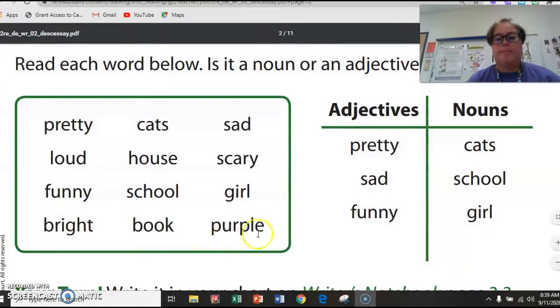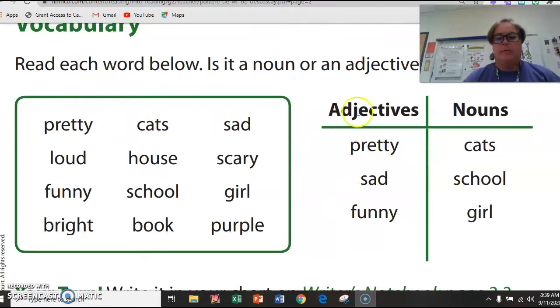Okay, I hope everybody got that written in their journal because we're going to do something else in our journals. Let's look again right here at this chart we have. It says, read each word below. Is it a noun or an adjective? And then they made a little, this is called a T chart right here. They drew what looks like a T. They put adjectives at the top, nouns at the top, and then they listed the adjectives and nouns.